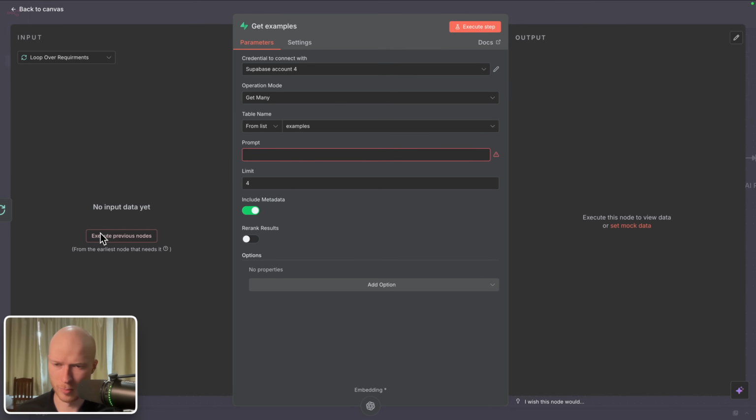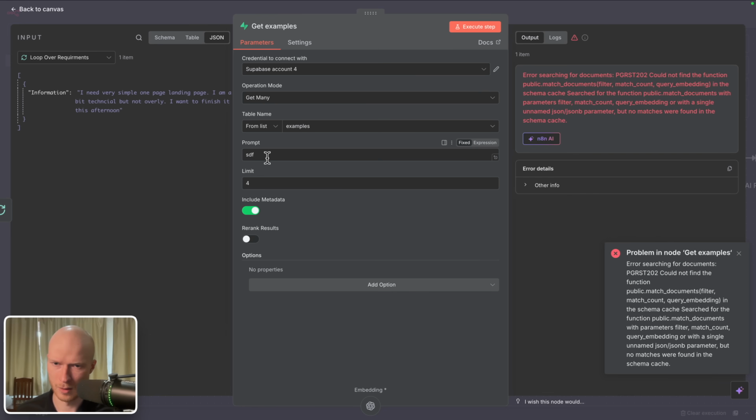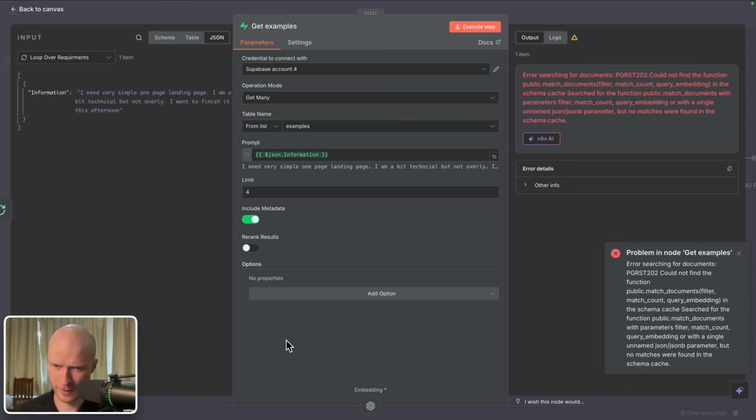Let's execute all the previous nodes so we have the data available. Problem running node. Okay, I'm quickly going to have to fill out some dummy data here so that this works. All right. And now we can pull in the website requirements that we get from the previous steps and put it into the prompt. And the prompt here is basically just what we want to base the similarity search or the comparison on.